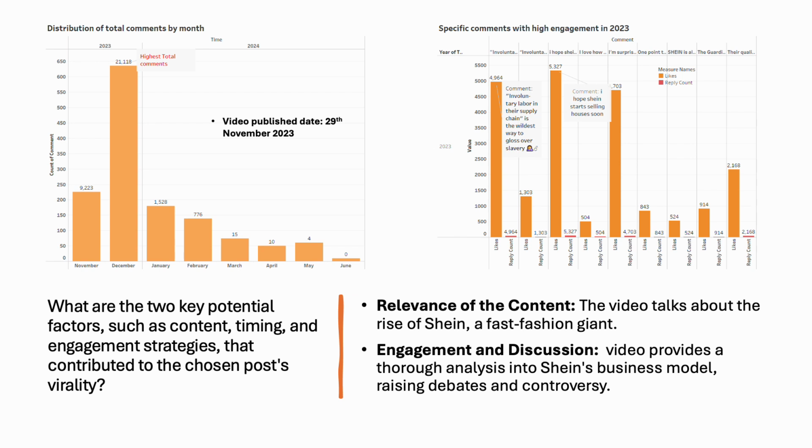From the insights, we concluded that the two main factors that potentially contributed to the video going viral are, one, the relevance of the content and its timing. It was the end of the year and the holiday season was approaching, and the video talking about the rise of Shein, a fast-growing fashion giant, creates more interest for people, and also engagement and discussion.